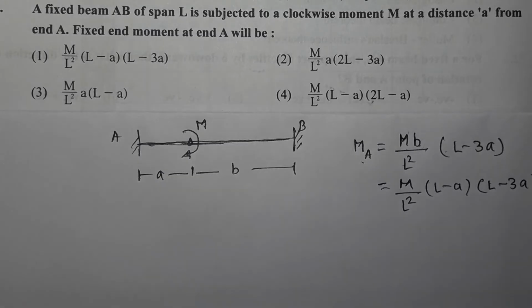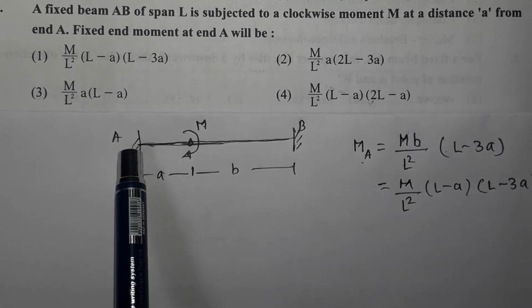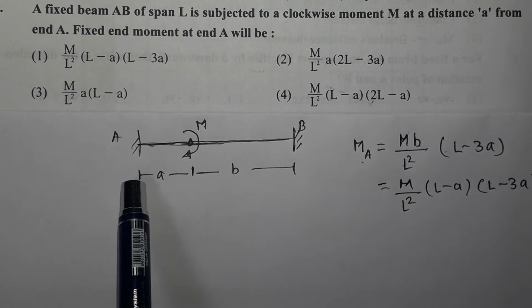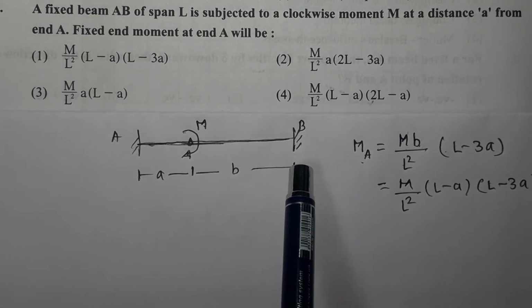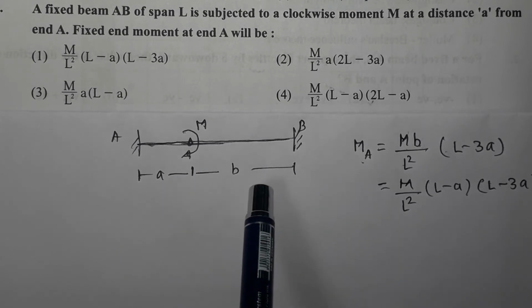Next question: a fixed beam AB of span L is subjected to a clockwise moment M at a distance small a from end A. Fixed end moment at end A will be. Now I have drawn the fixed beam. Left end is A, right end is B, and moment M is applied at a distance small a from the left end A. Let the remaining distance be b as shown. Total span of the beam, let it be capital L.